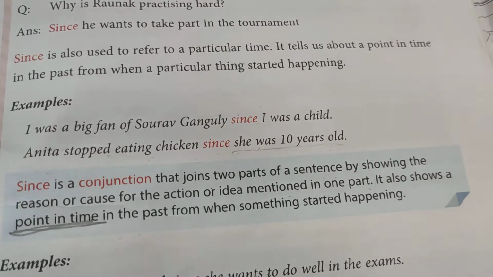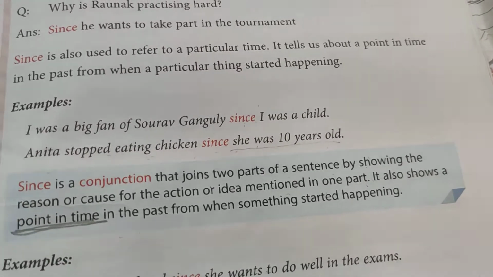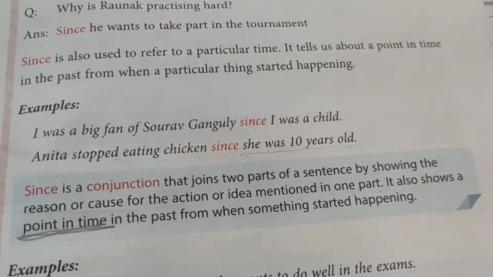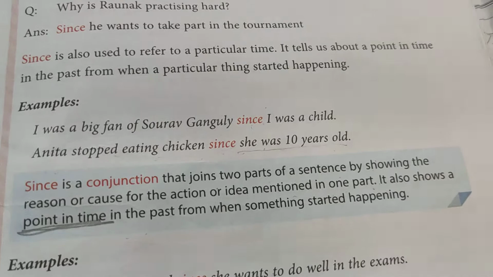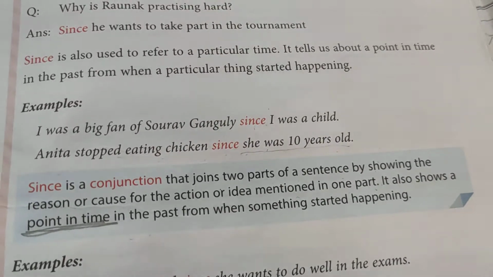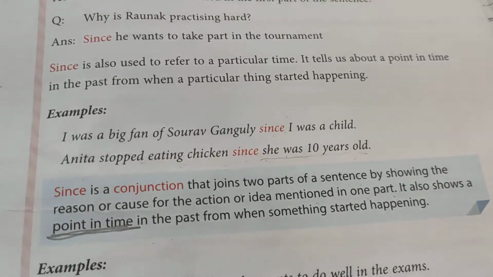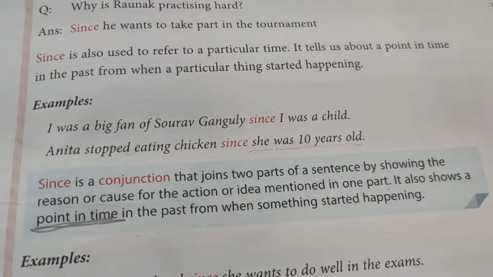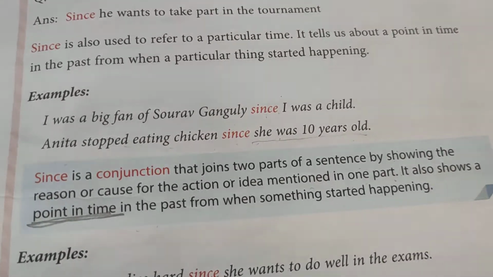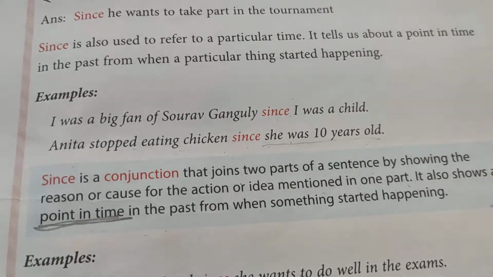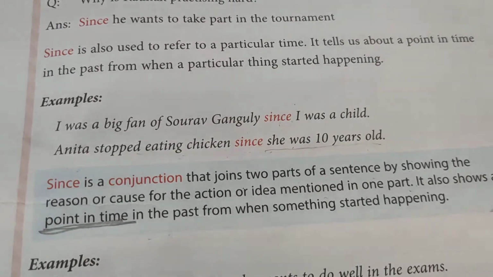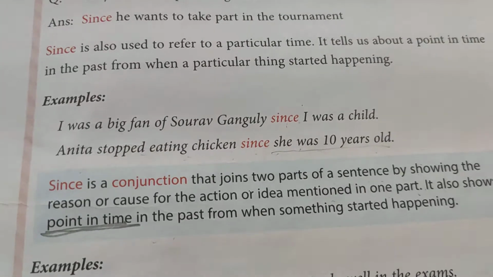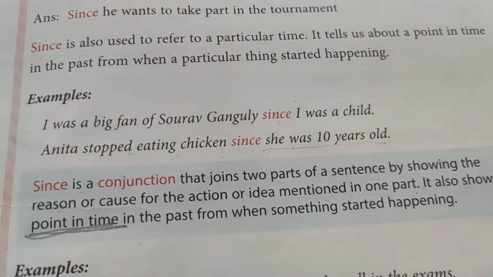Okay, I was fascinated by science since I was a child. Okay, so my mother is busy in decorating the house since morning, or my mother is cooking in the kitchen since morning or since afternoon. Yes, so here we are talking about the point in time in the past.